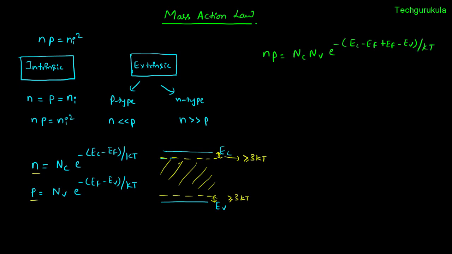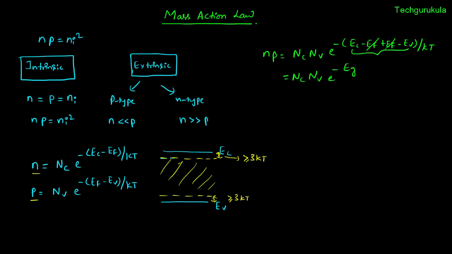And surprisingly, the Fermi energy level, which is actually different for intrinsic and extrinsic, even it is different for P-type to N-type, basically gets cancelled here. Which means the product doesn't depend on the type of semiconductor you're looking at, because the Fermi energy level is gone.